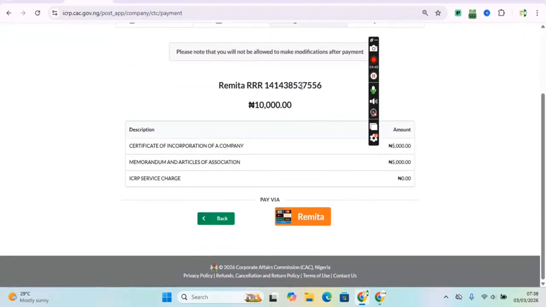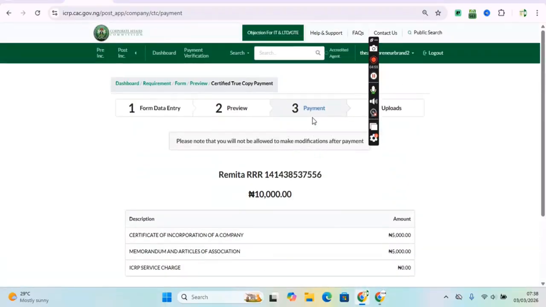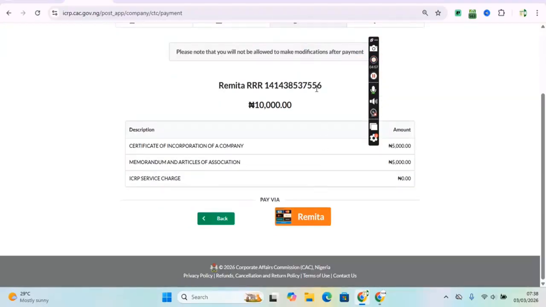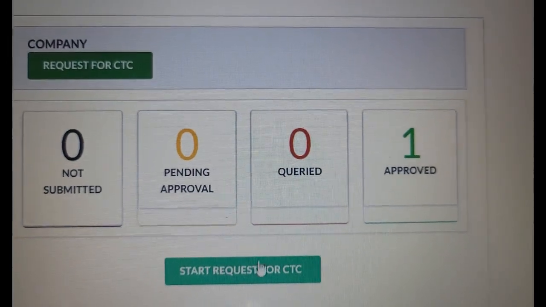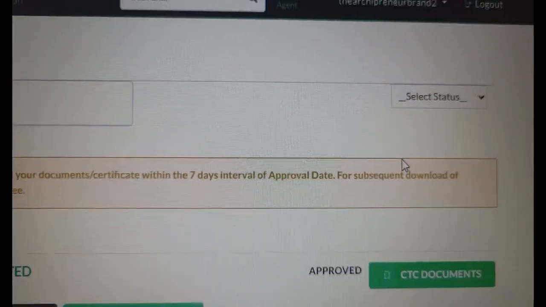Make sure that before you make payment, you always copy your RRR code. Make sure you always copy your RRR code. That's very important. Copy it and paste it in the keep note, or keep it somewhere on your WhatsApp or anywhere. Just make sure. So this is what the dashboard will look like after payment, after approval rather.